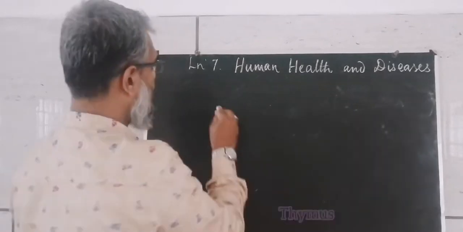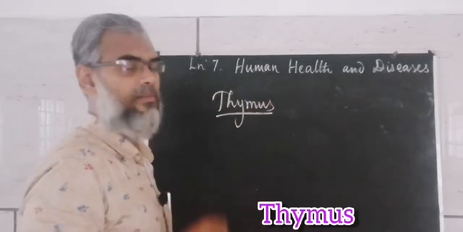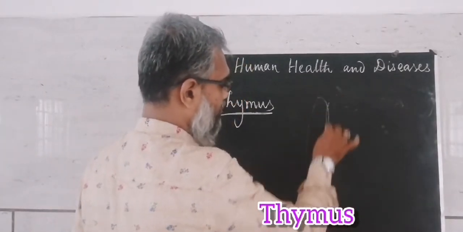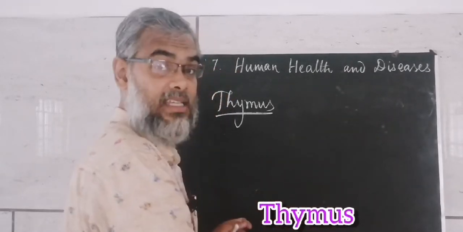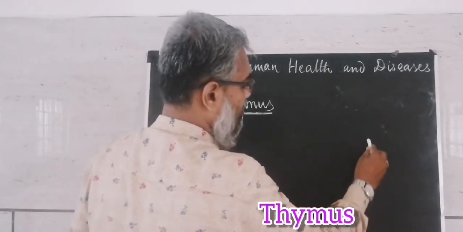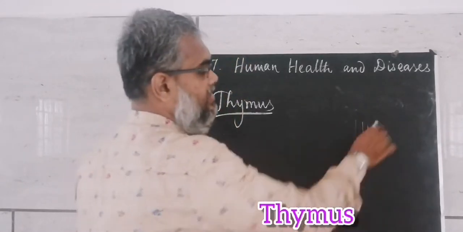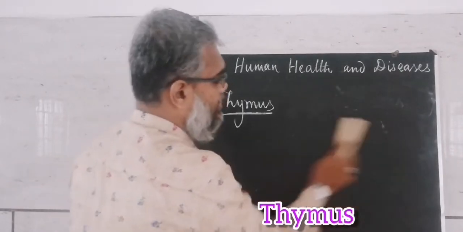So let's discuss the thymus in detail. The thymus is a flat, bilobed structure present above the heart. So if the heart is present here, above it the thymus gland is present. Above the heart, the thymus gland is present.